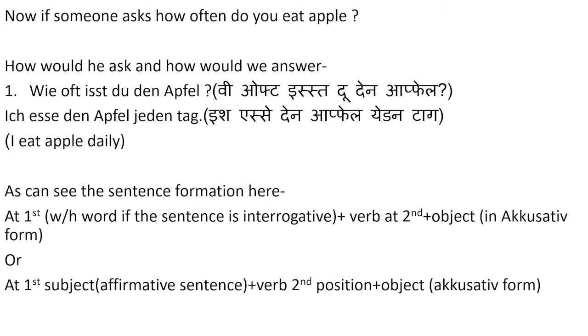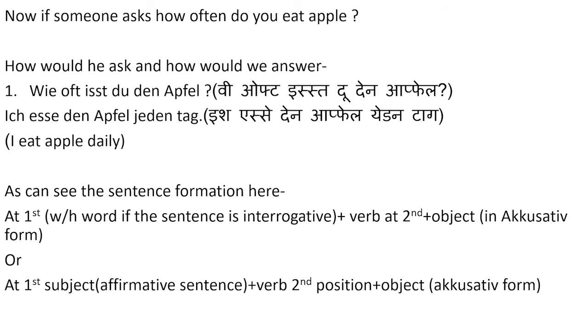If the sentence is interrogative, meaning it has a question, then our sentence starts with the WH word, the question word itself. In this sentence, there is how, wie in German. So wie oft.